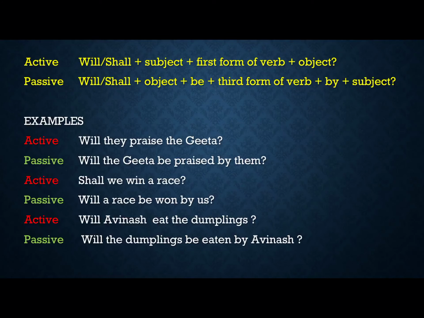A race, okay? So this is the object. When we frame the sentence, it will be like this: will a race be won by us? Remember, if I make a sentence like this, shall we run a race? It will be a wrong sentence. Why? Because run is an intransitive verb, and in an intransitive verb we cannot make passive voice.